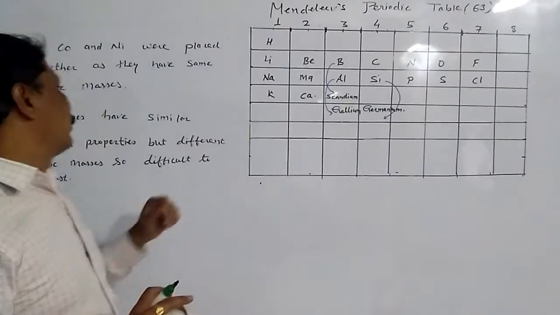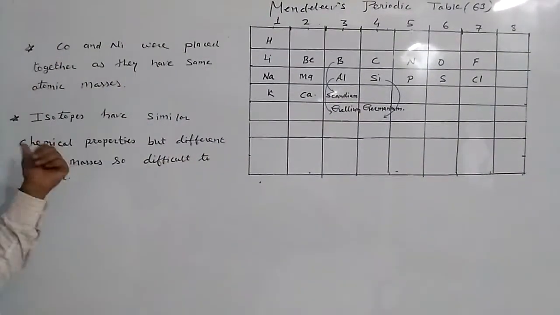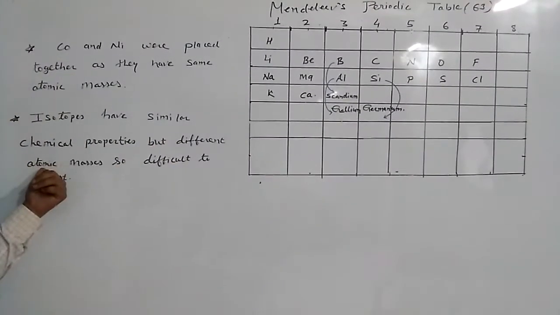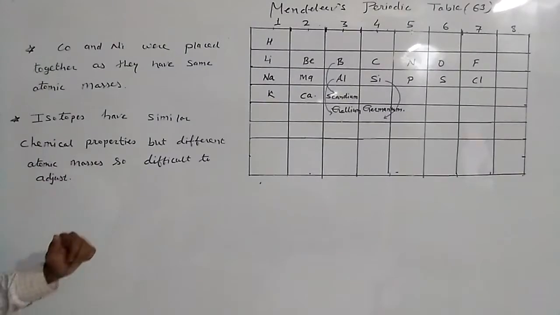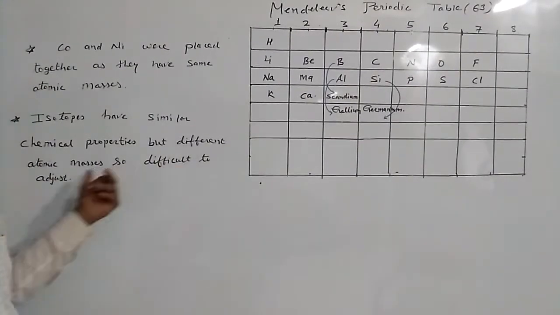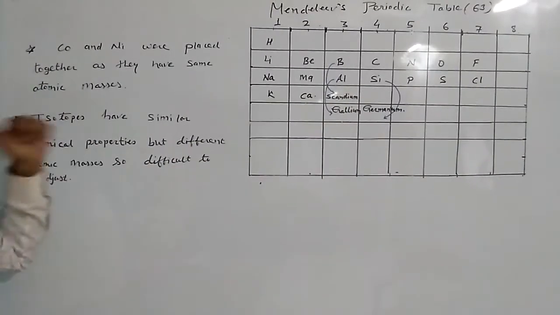The second drawback was isotopes. Isotopes have similar chemical properties but different atomic masses. So it was difficult to adjust them. This was the second drawback.